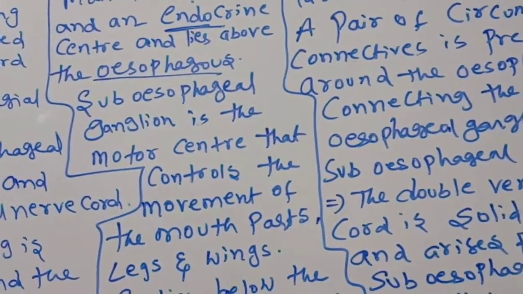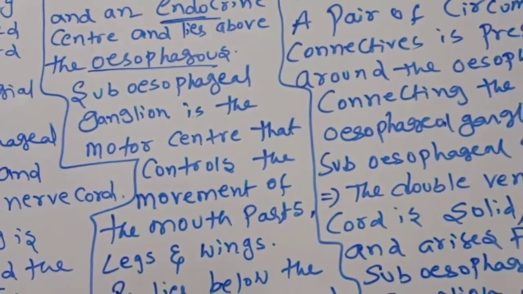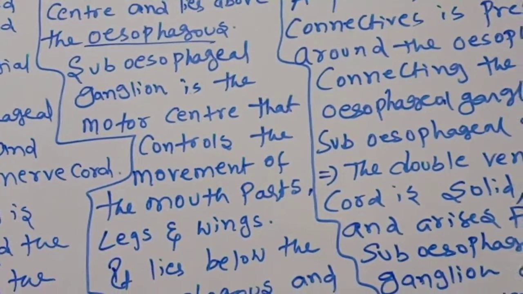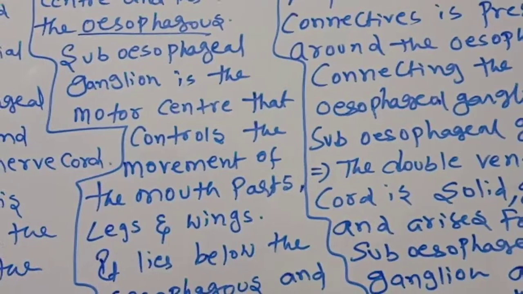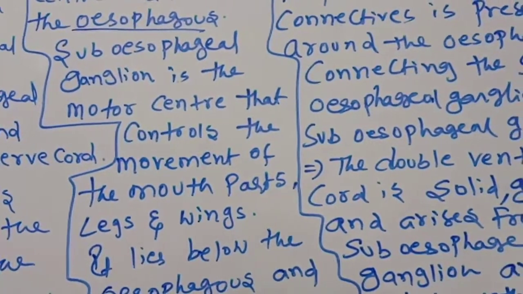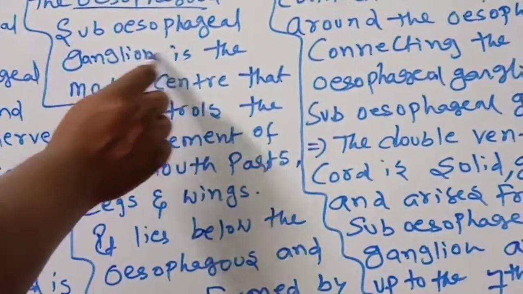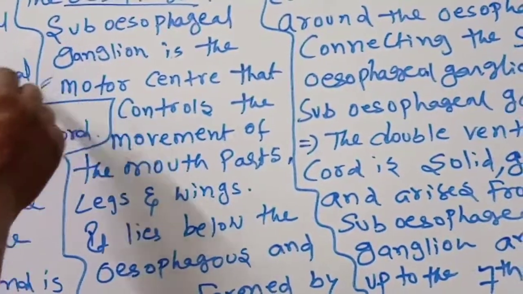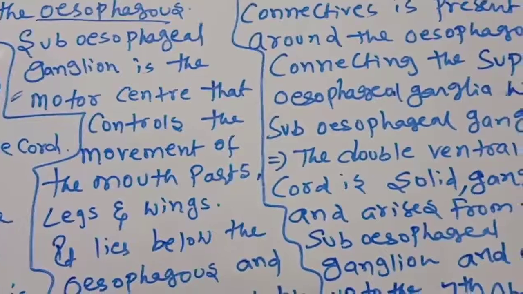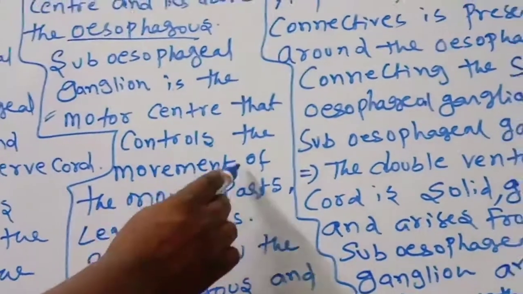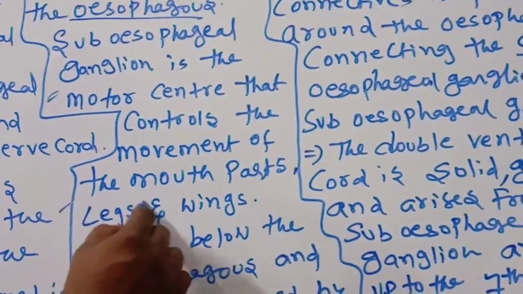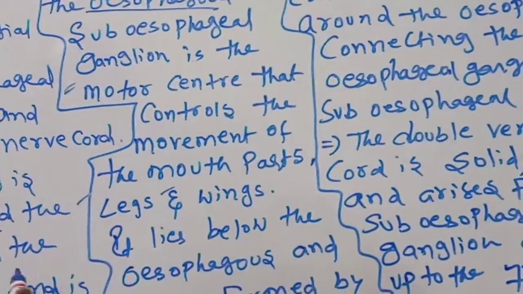Above and below, ganglia are there, connected by connectives. The subesophageal ganglion is the motor center. You know motor, outgoing, center that controls the movement of the mouth parts, legs and wings.